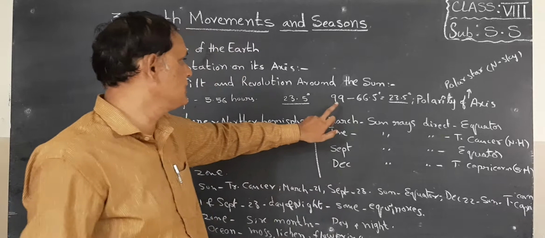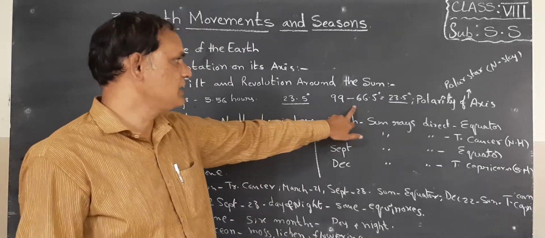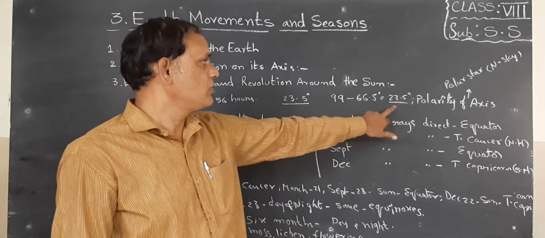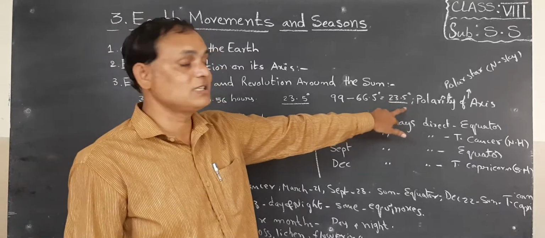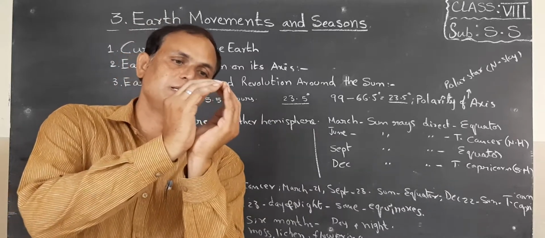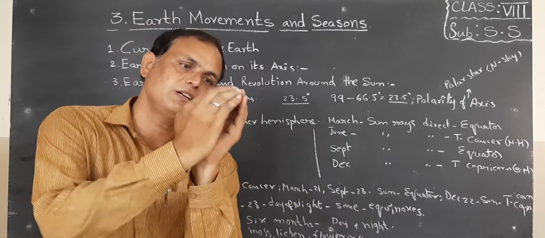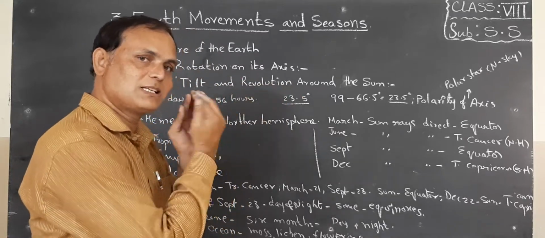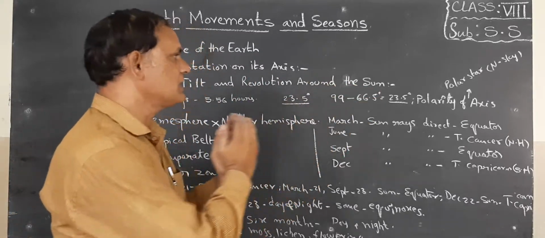Okay, children. I wrote here. Look, children, 90 degrees minus 66.5. So how can you find 23.5? This is the exact angle of the earth. Now it is the position of this one and it is moving like this, when it is rotating itself and going around the sun.